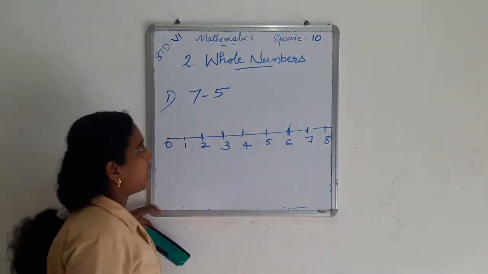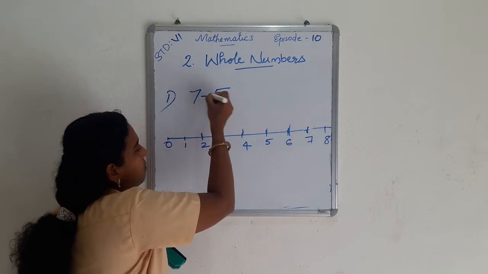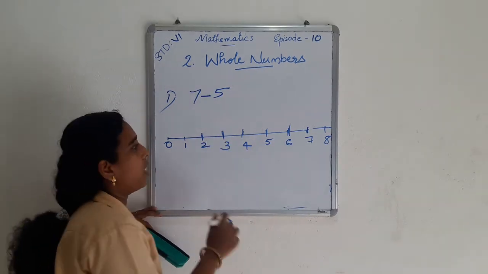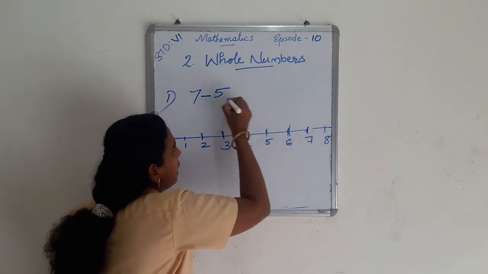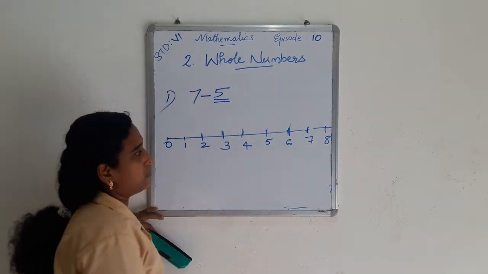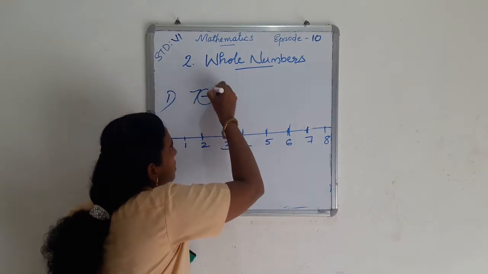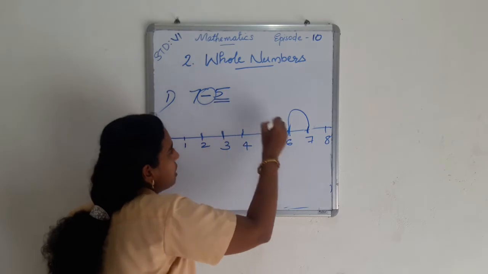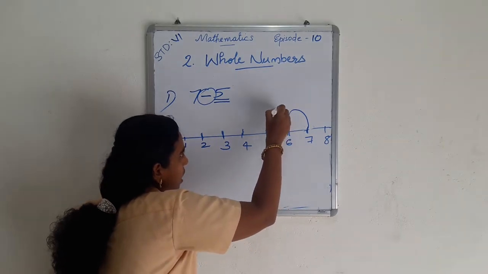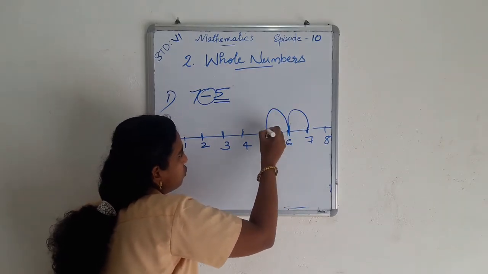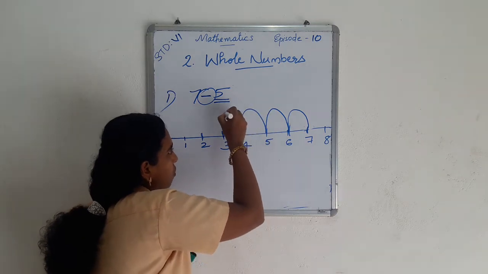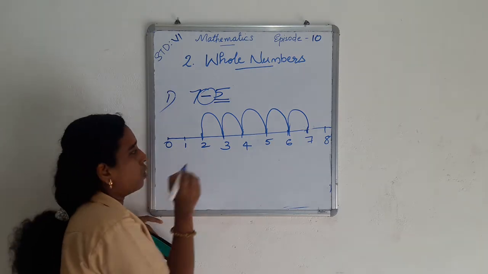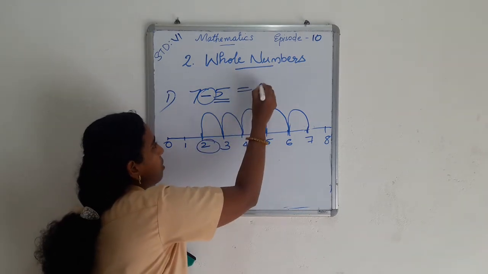For the minus, negative sign, make 5 jumps to the left of the number line. 1, 2, 3, 4, 5. Then we reach 2. So 2 is the answer of 7 minus 5.